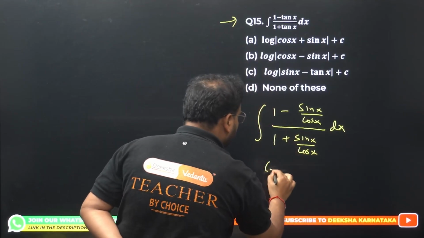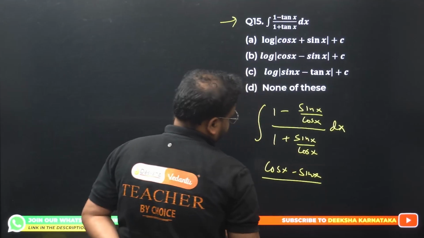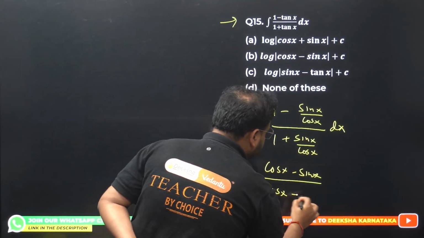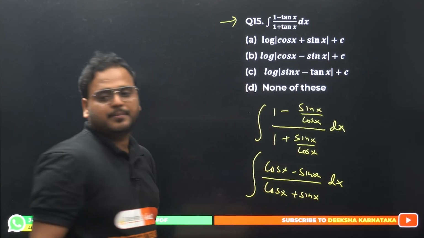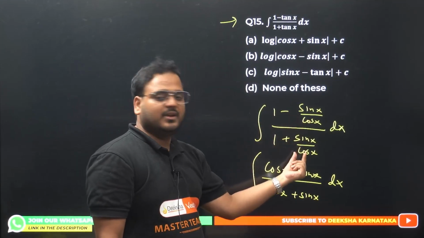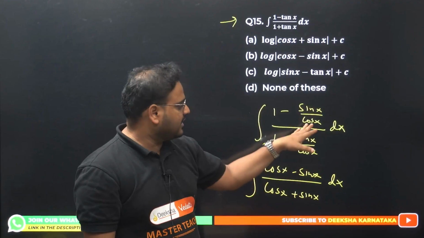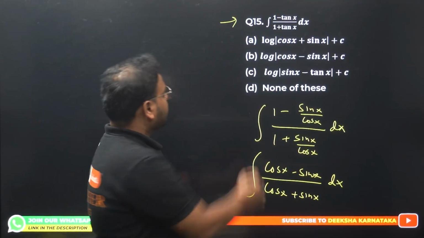LCM will give me cos x minus sin x upon cos x plus sin x dx. Clear? Have a look. I'll get the cos x over here and over here as well. Both will be cancelled, right? Because they're in the denominator for both sides. We can cancel that. Alright, superb.